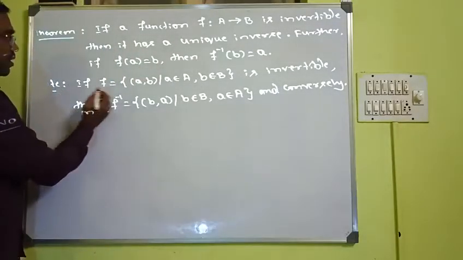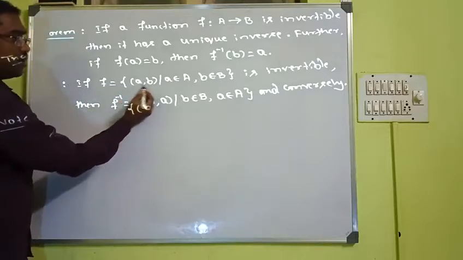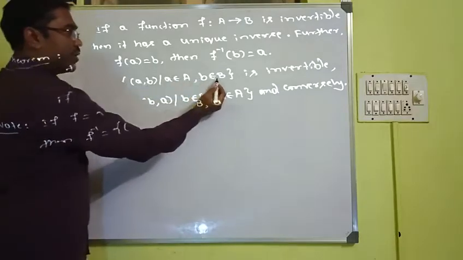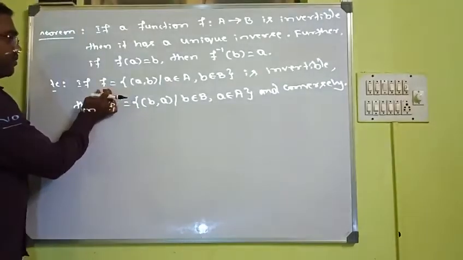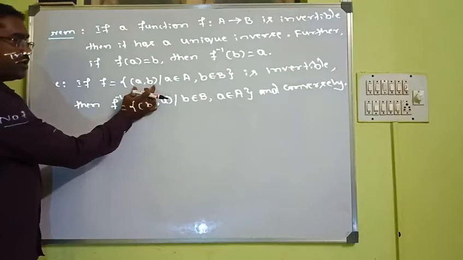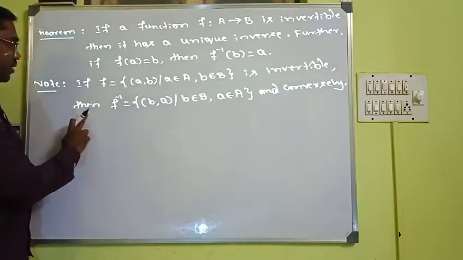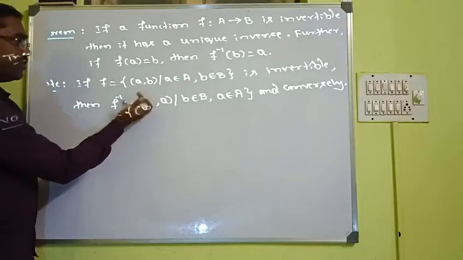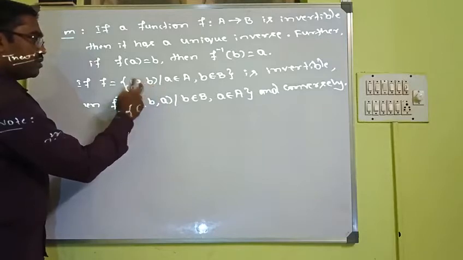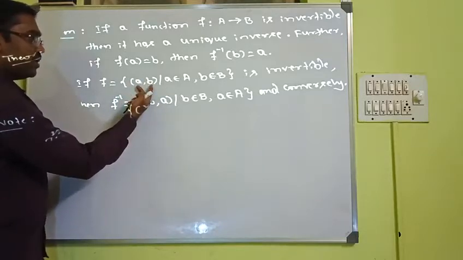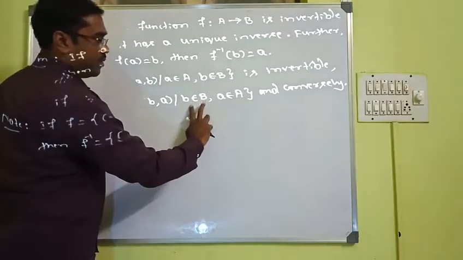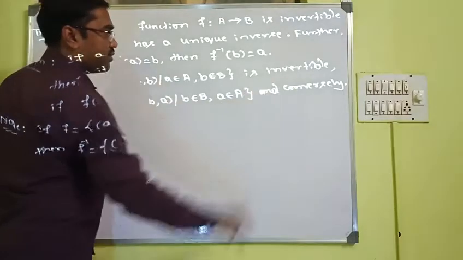Note, if f is the set of all ordered pairs (a, b) such that a belongs to capital A and small b belongs to capital B, and f is invertible, then how do we define f inverse? Just take the reverse of these. The inverse of an element (a, b) will be (b, a), where b belongs to capital B and a belongs to capital A, and conversely.